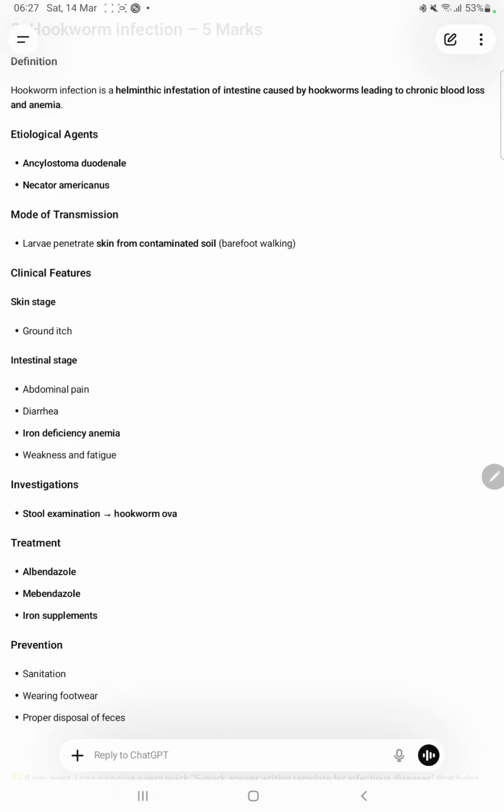Hookworm infestation. Hookworm is a helminthic infestation of the intestine. It leads to chronic blood loss and anemia. The etiological agents are Ancylostoma duodenale and Necator americanus. Ancylostoma duodenale is an old world infection, while Necator americanus is a new world infection. Regarding the mode of transmission, the larvae penetrate the body through the skin, by barefoot walking on contaminated soil.